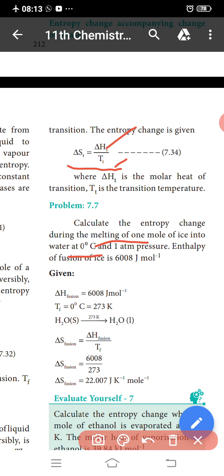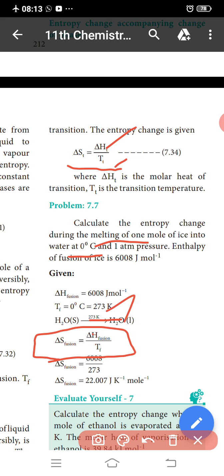So the entropy of fusion formula: del S fusion is equal to del H fusion divided by T_F. Del H fusion is equal to 6008 joule per mole. T_F is equal to 0 degrees Celsius, which converts to the Kelvin value, 273 Kelvin.